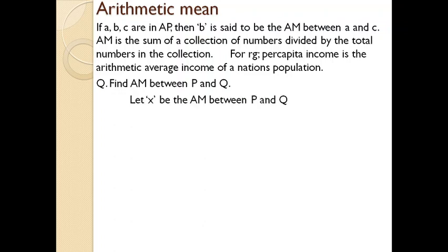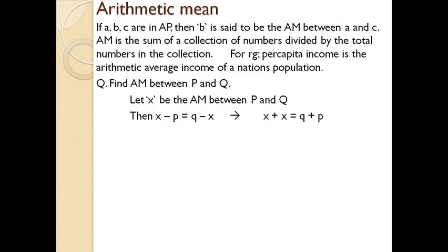Let X be the arithmetic mean between P and Q. X, we don't know what it is, and you are not going to find the answer for X because here no details regarding what is meant by Q, what is meant by P, nothing is given. So it's just for the time being a demonstration for how arithmetic mean works. Okay, we know that X is the value between P and Q, then it will be written X minus P equal to Q minus X. Just remember the position of X.